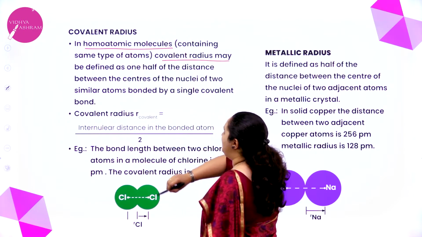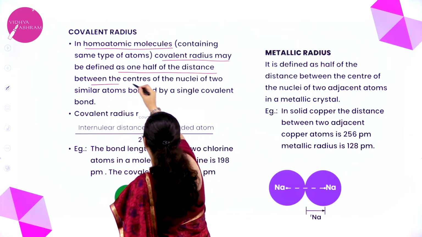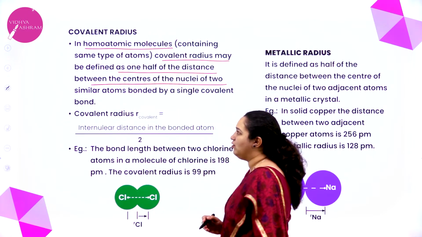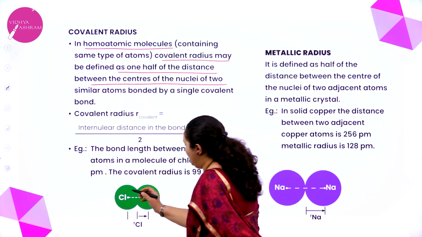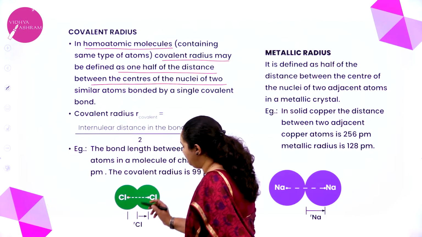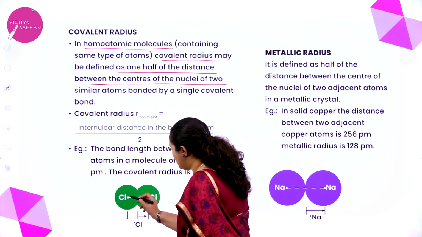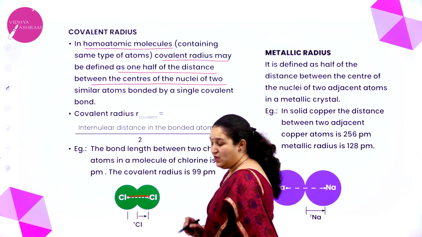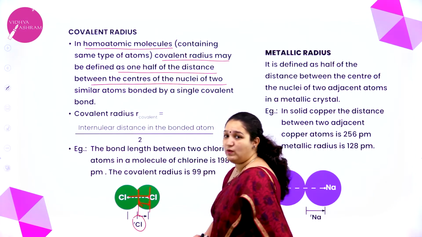covalent radius may be defined as 1/2 of the distance between the centers of the nuclei of the similar atoms. For example, this is the nucleus of chlorine, this is the nucleus of another chlorine atom. The distance between them is this. So if I take half of this distance, that is called the covalent radius.